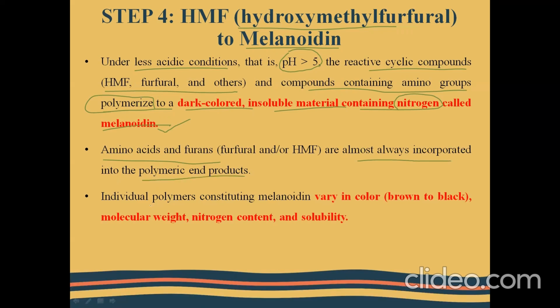So the amino acids and the furans are almost always incorporated into the polymeric end products. So the individual polymers constituting melanoidin vary in color. Depending upon the compounds that make the polymeric structure, the melanoidin may vary in color, that is from brown to black, and they may also vary in molecular weight, nitrogen content and insolubility.